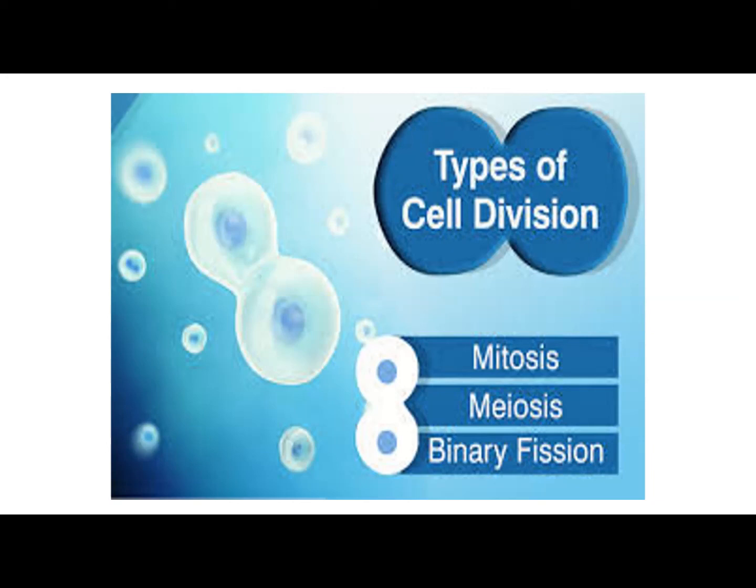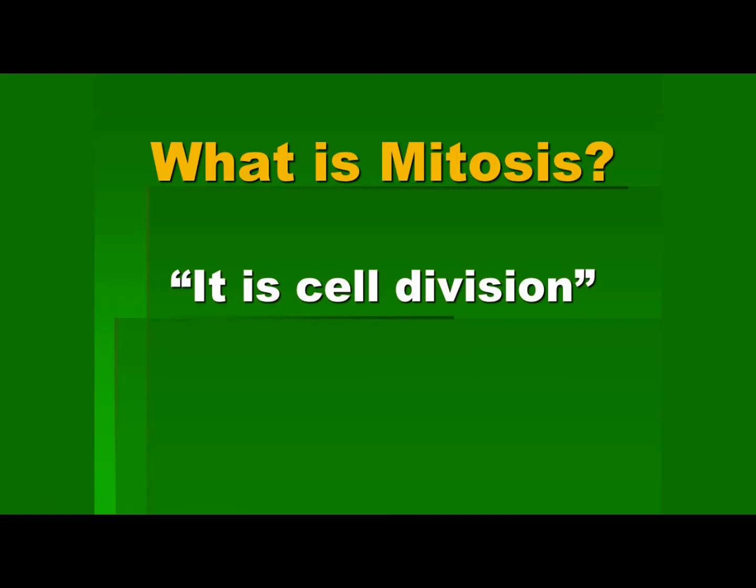Number 1 is mitosis. You can see on the screen. The terms might be new for you, but you need to learn them. Types of cell division: number 1 is mitosis, number 2 is meiosis, and number 3 is binary fission. Today we will highlight mitosis only. The question arises, what is mitosis? Today we will focus on mitotic division.